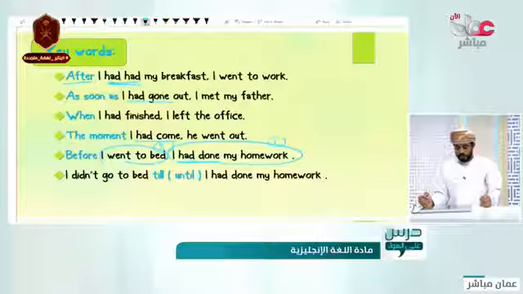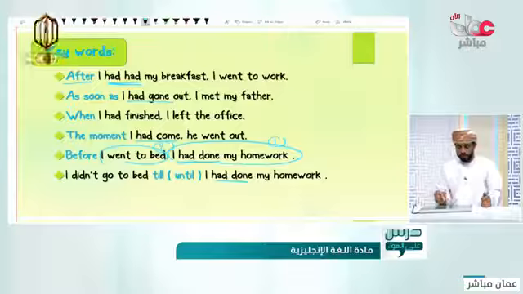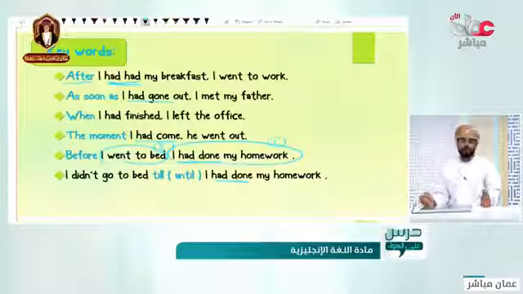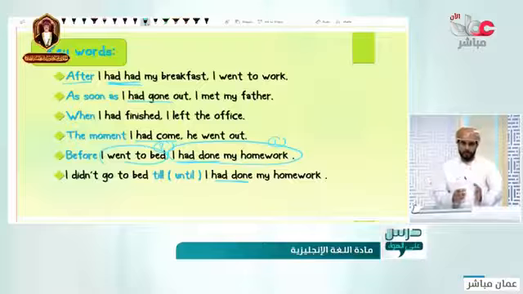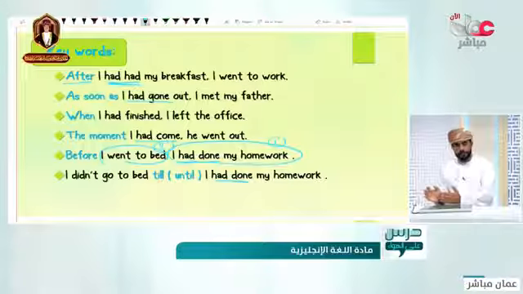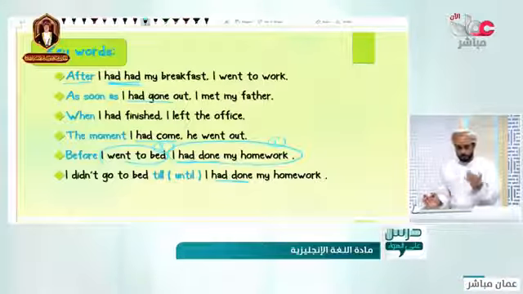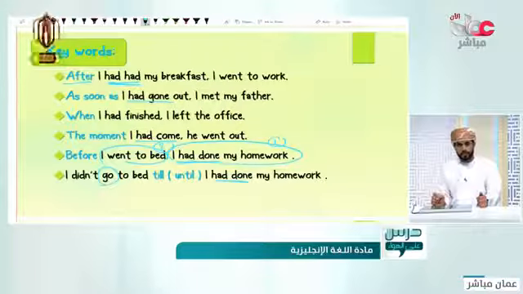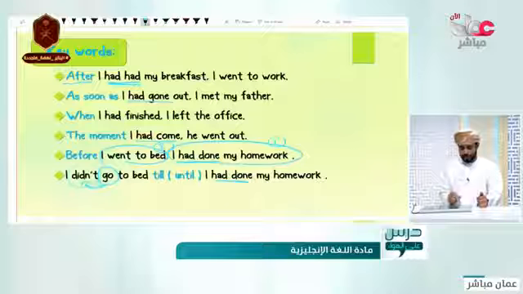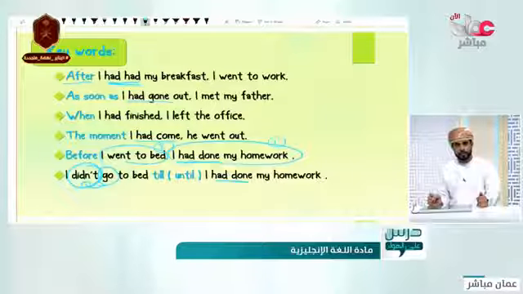I didn't get up till or until I had done my homework. Sorry, I didn't go to bed till I had done my homework. Two things happened in the past, one of them before the other one. When I finished my homework or had done my work, then I went to bed. But teacher, go, it is not the past. This is the past. Don't forget, negative. This is the past symbol in here.